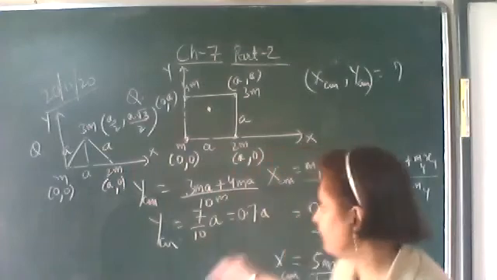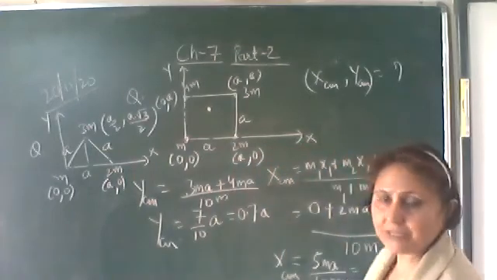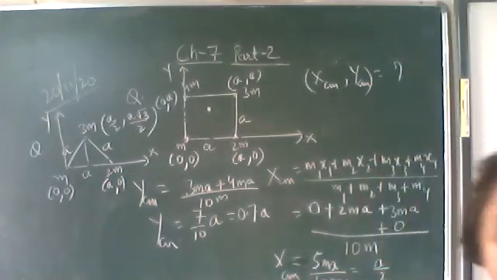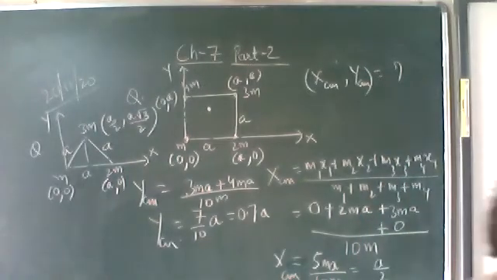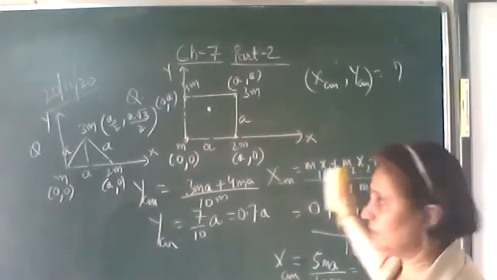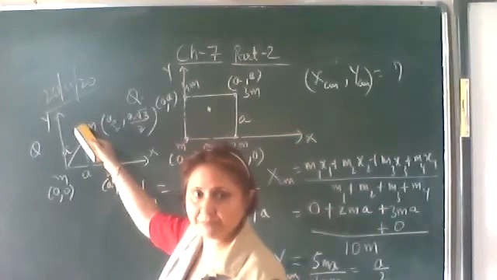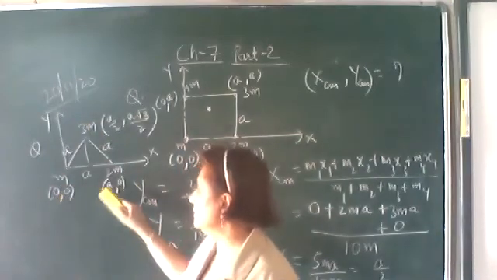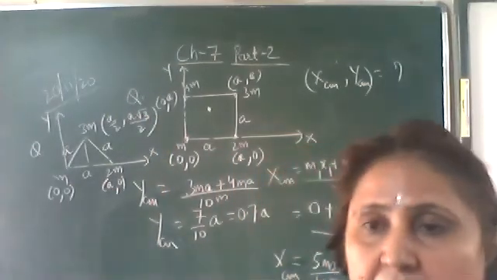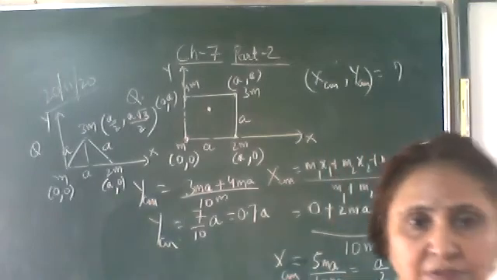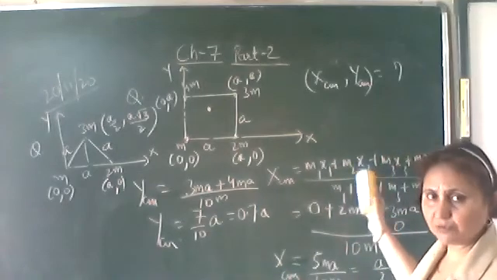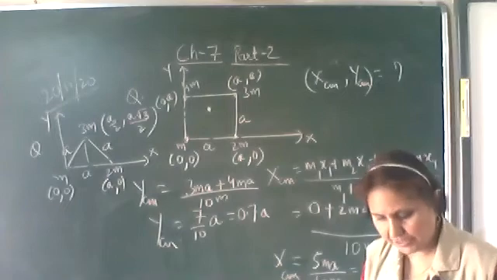Now the same way you can find out the x and y coordinate: m1 x1 plus m2 x2 plus m3 x3 upon m1 plus m2 plus m3. I think everyone can do it. Can you do it now? Only you have to put it in this formula: m1 is m, m2 is 2m, m3 is 3m, and x1 y1, x2 y2, x3 y3. Everyone can do it? Okay, so this is homework. You will solve it yourself. Only you have to put it in this formula and you can find out the x and y coordinate of the center of mass.